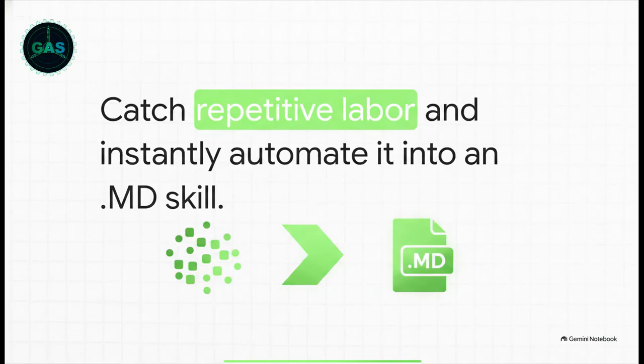And here is where it gets crazy when you wake up the next morning. Because that dreaming feature was analyzing your workflow patterns overnight, you might log in, grab your coffee, and see a notification that says, hey, I noticed you manually formatted competitor research 3 times this week. I have automatically written a reusable markdown skill to do this for you next time. It catches your repetitive manual labor and instantly hands you a superpower upgrade to automate it forever.